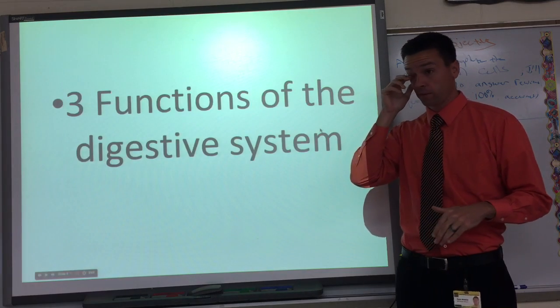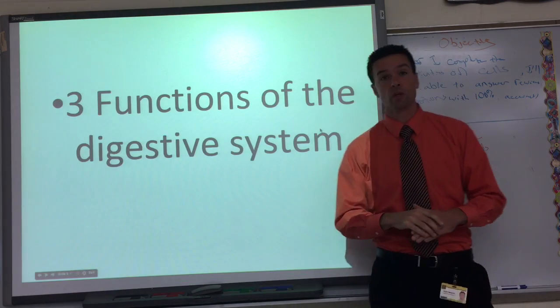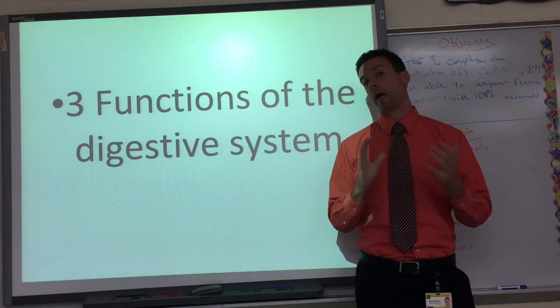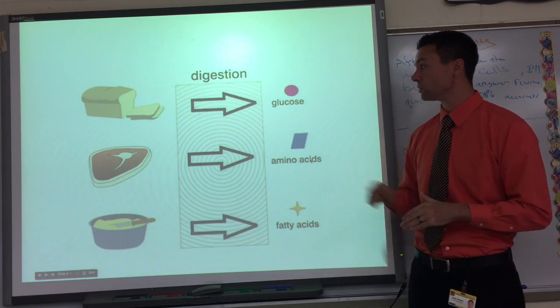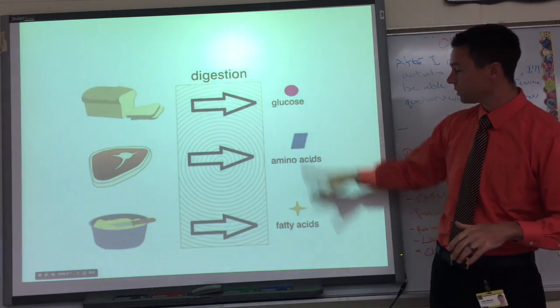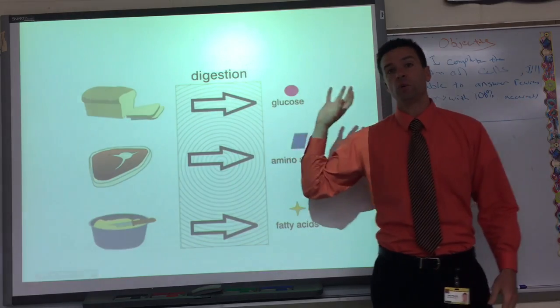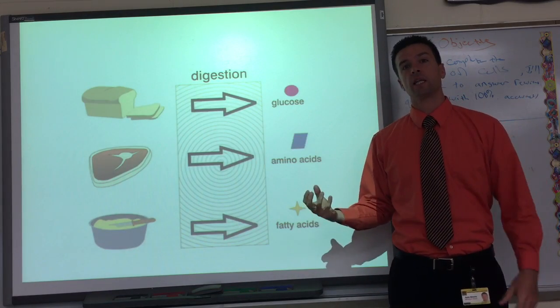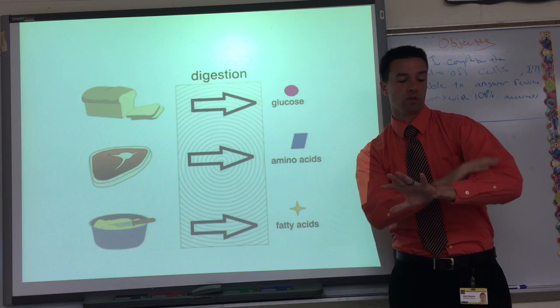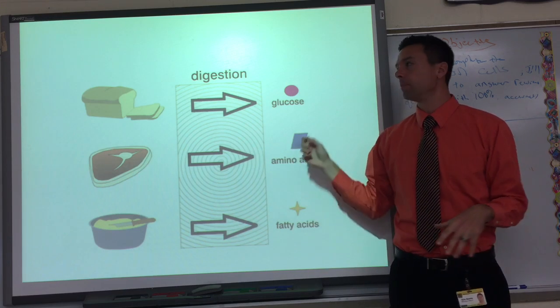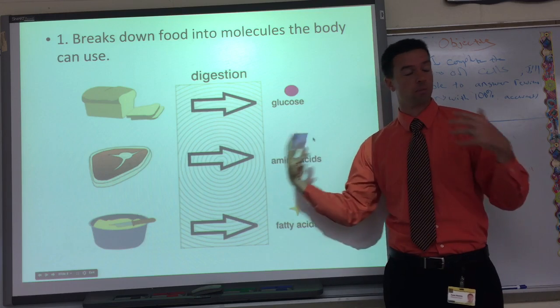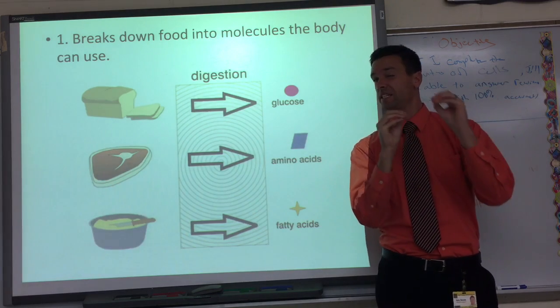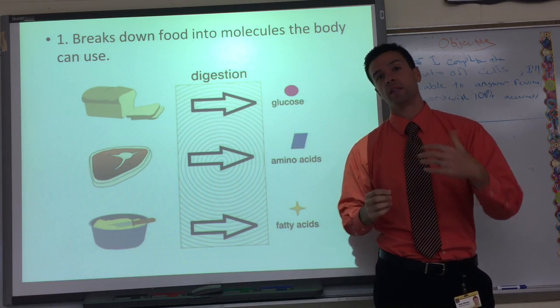Now, the second thing in part one is: what does the digestive system actually do? What's the main reason that we need it to survive? There's three main reasons. One, this little picture here. Maybe you've heard of these fancy words. I just told you we need to use food for energy, but it's not like we literally take a piece of bread and we're made up of a little piece of bread or a steak or whatever. What happens is our digestive system takes the bread, takes the meat, takes the butter, takes whatever, and it breaks it into these itty bitty little pieces that we can then use.